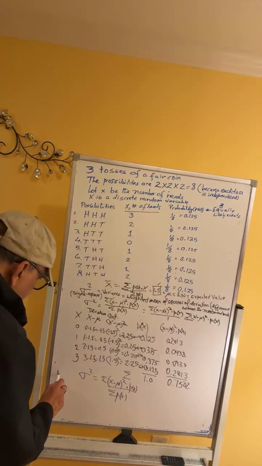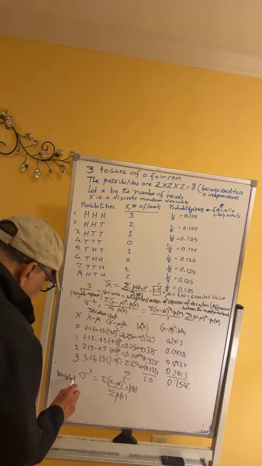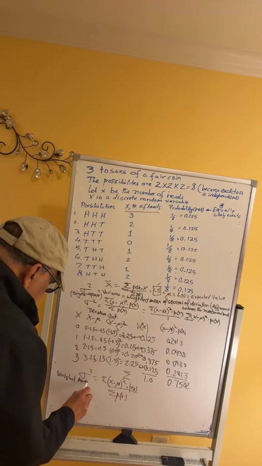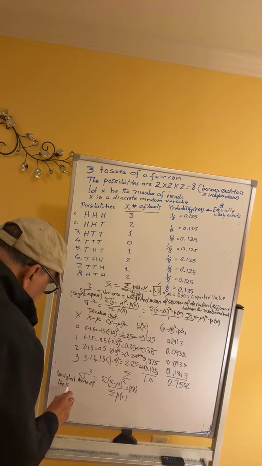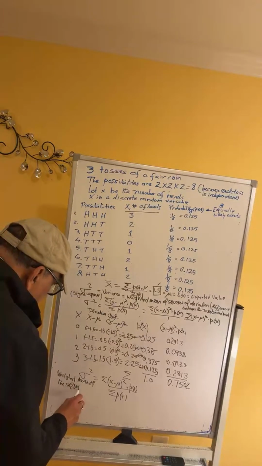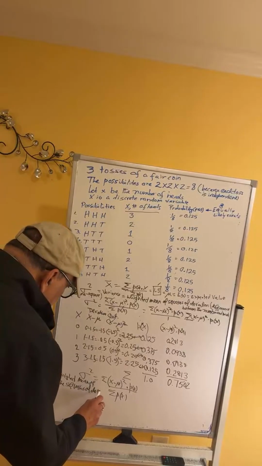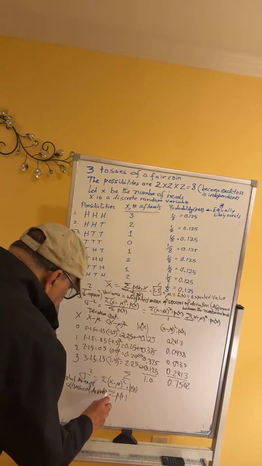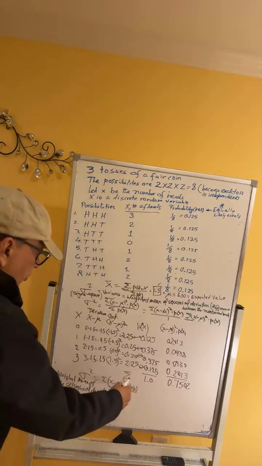So sigma square is the weighted mean of the squares of the deviation from the mean. How do you weight?